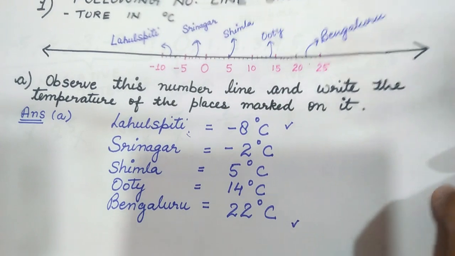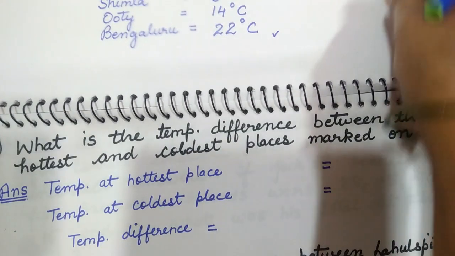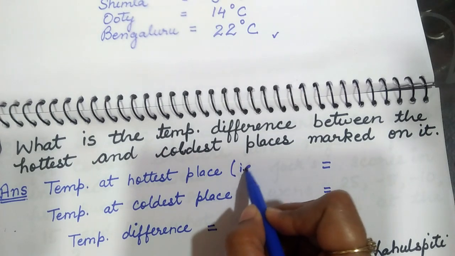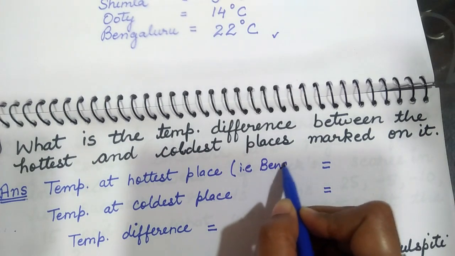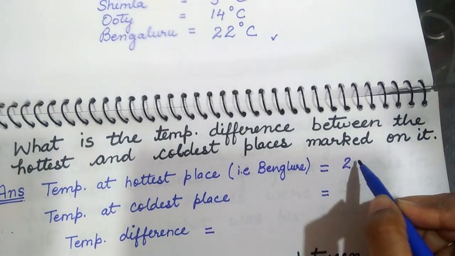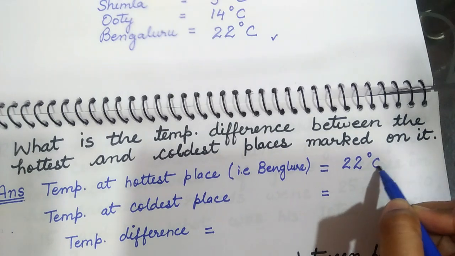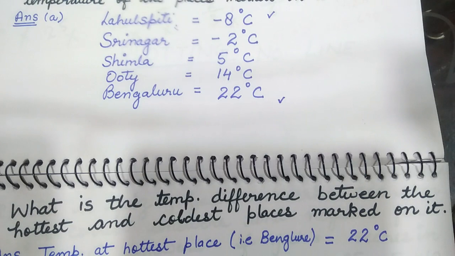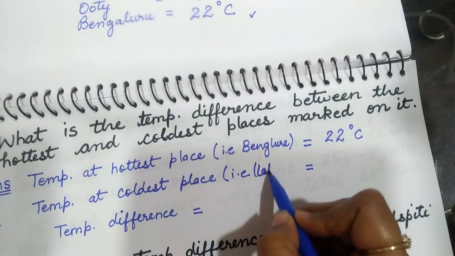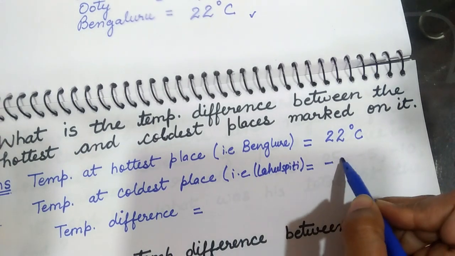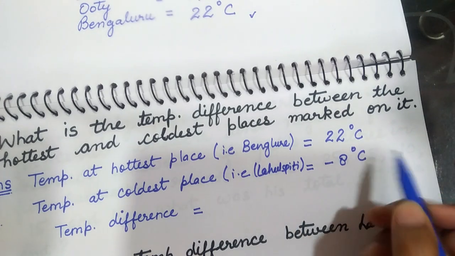So the temperature at the hottest place, the temperature of Bengaluru, is 22 degree Celsius. And the temperature at the coldest place, you can see, it is Lahul Spiti, is -8 degree Celsius.